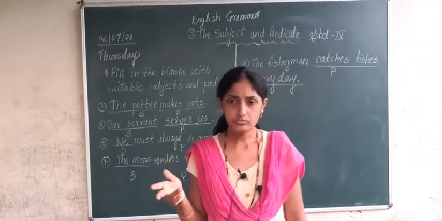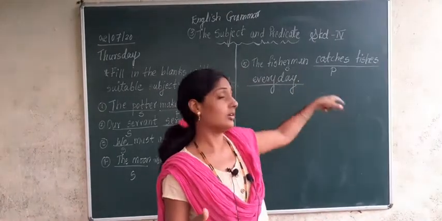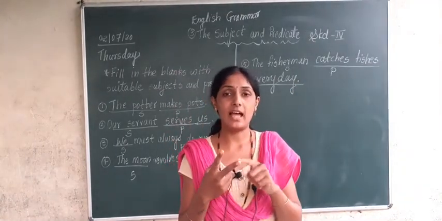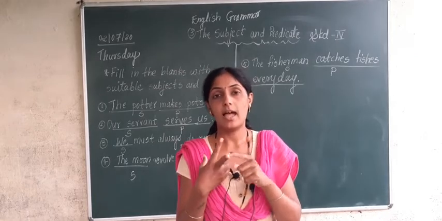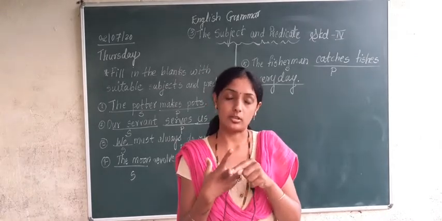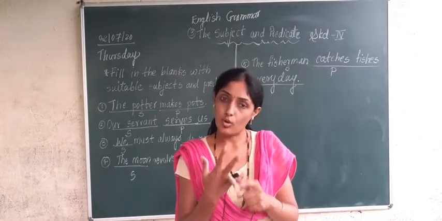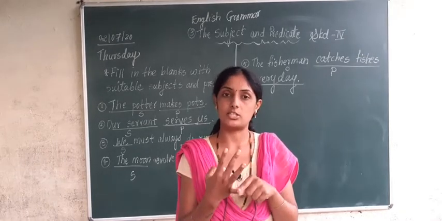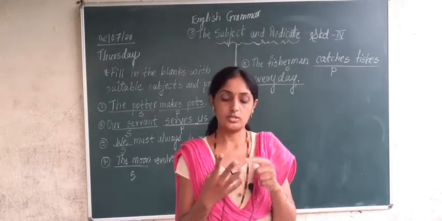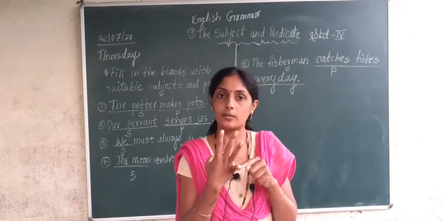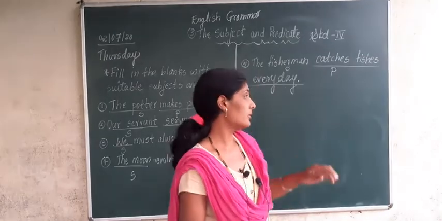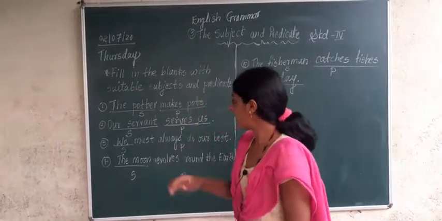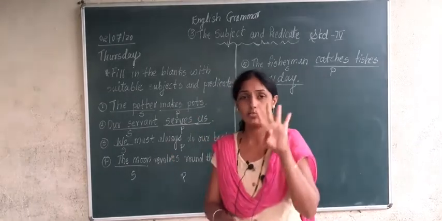If we want to tell second form of verb, then I catch. Okay, second one is I catched, no, not catched, I caught. Third one is also caught, and then fourth one is catching. Catch, caught, catching. There are four forms of verbs. In this way, all verbs are in how many forms? All verbs are in 4 forms.